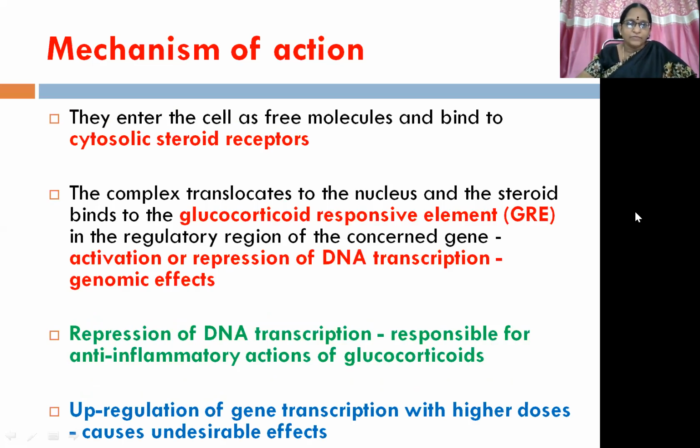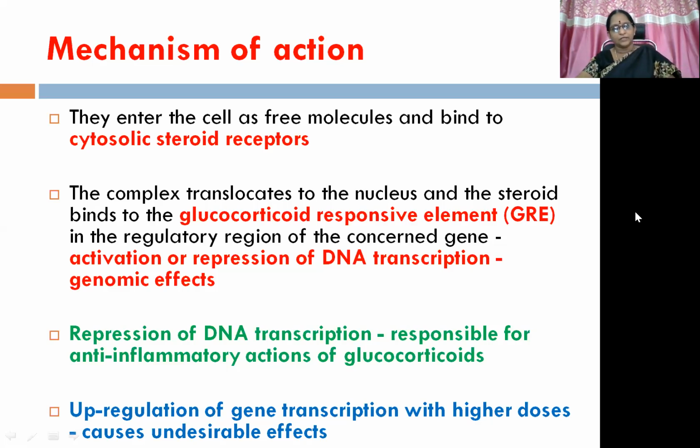So what happens whenever we administer glucocorticoids is they enter the cell as free molecules and bind to cytosolic steroid receptors. In the cytosol, there are steroid receptors to which these glucocorticoids go and combine. Then this glucocorticoid-receptor complex translocates to the nucleus and binds to the glucocorticoid responsive element in the regulatory region of the concerned gene, resulting in either activation or repression of DNA transcription, giving rise to genomic effects.